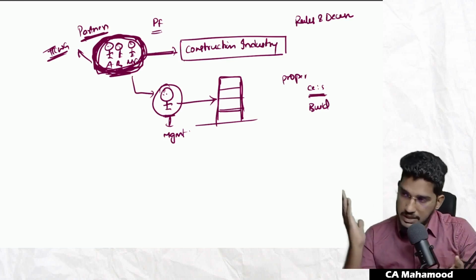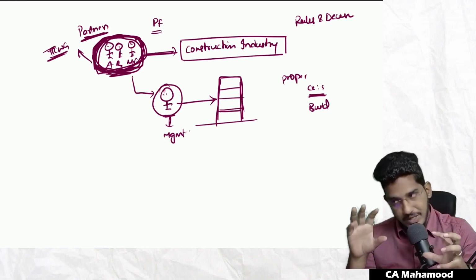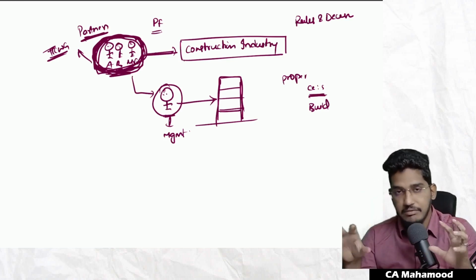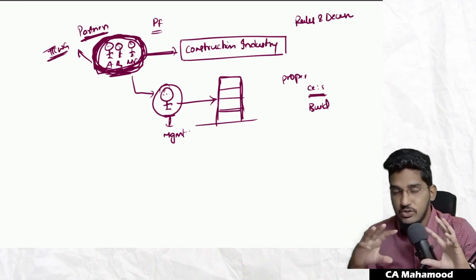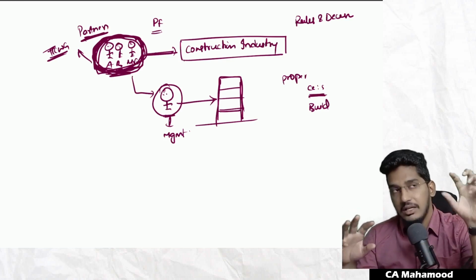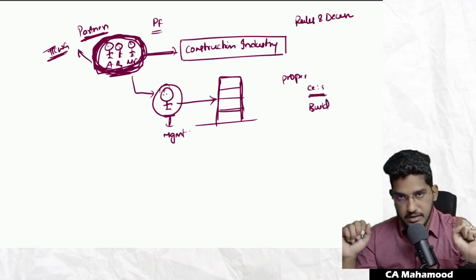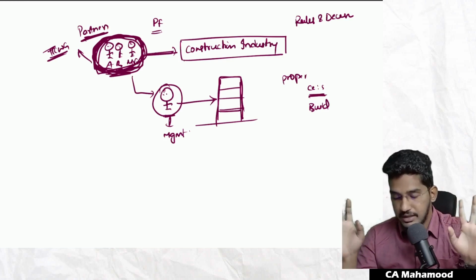See, those who are actually executing, who are actually taking the steps at the ground level, we call them management. Whereas whoever is making the decisions, those people we call those charged with governance. Able to understand? Clear and comfortable?